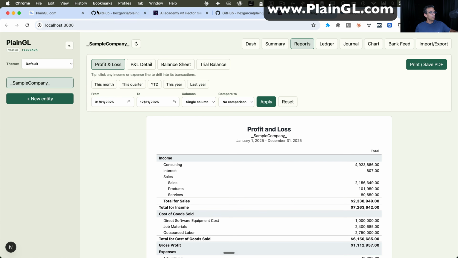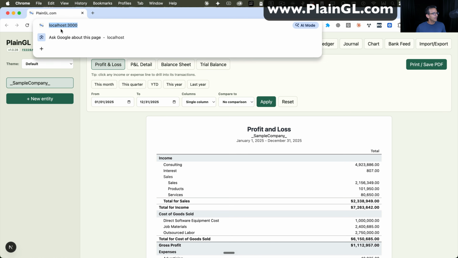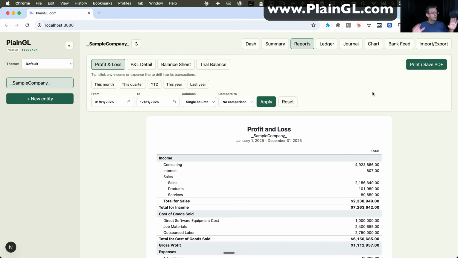So now it's open in the browser. I'm going to close all the tabs that I have open just to avoid any confusion. The URL right now says localhost 3000. Yours might be 3000, might be a different number. It doesn't matter. So now it's working locally off that folder that we downloaded inside your computer, running inside Claude. So now we can make a change.